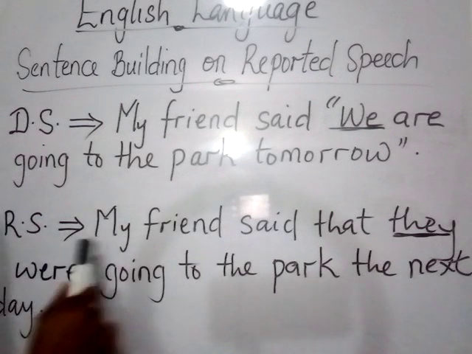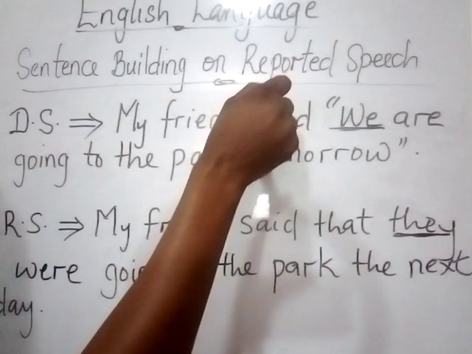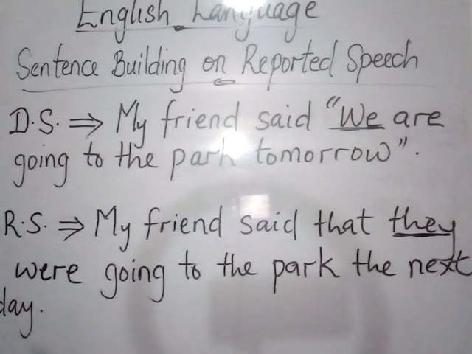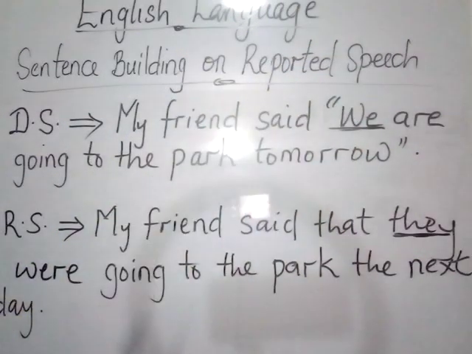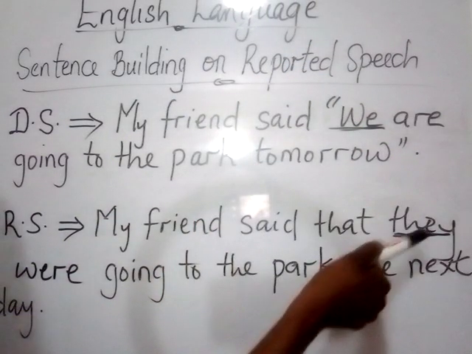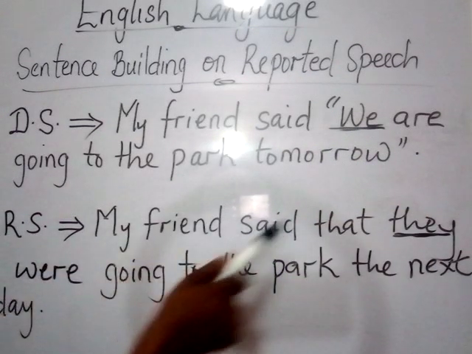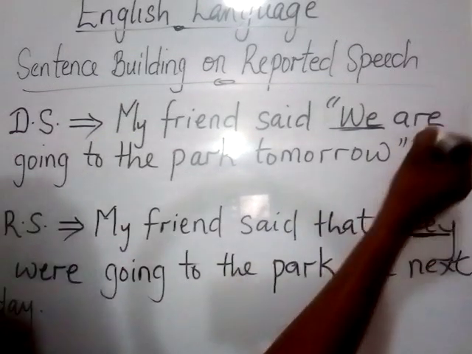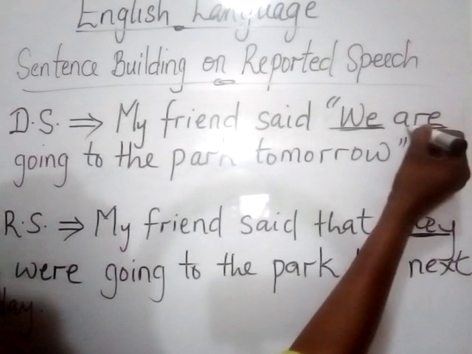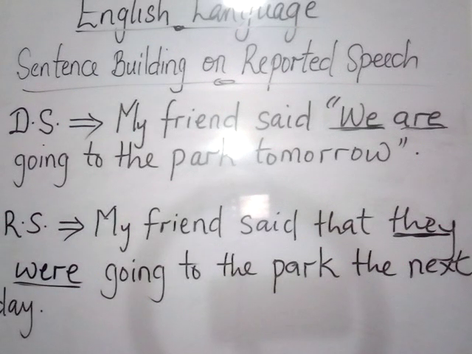But mind you, the person reporting this speech is not in that group, so it is going to refer to that group of we now as they. So the we here becomes they, because the reporter is not a part of the group. My friend said that they were. Again, the present tense are here changes to the past tense were, because were is the past tense of are.